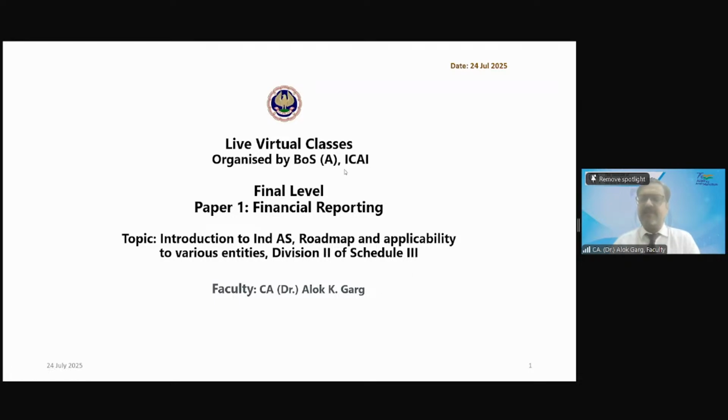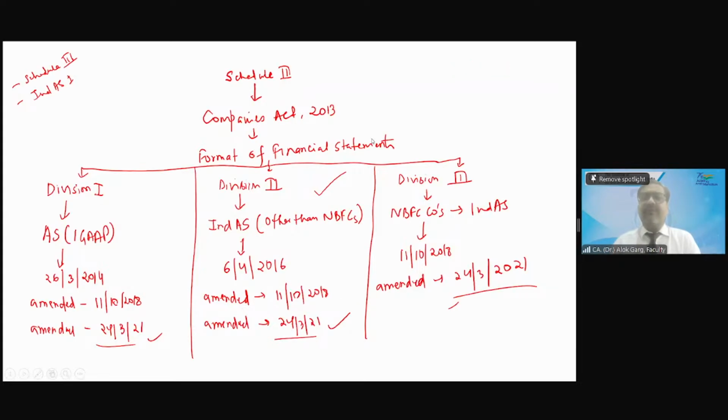Ind AS 1 talks about presentation of financial statements, and Schedule 3 also talks about the format of financial statements. It means if you have to prepare the financial statements or audit Ind AS financial statements, then you need to apply Ind AS 1 as well as Division 2 to Schedule 3, right?